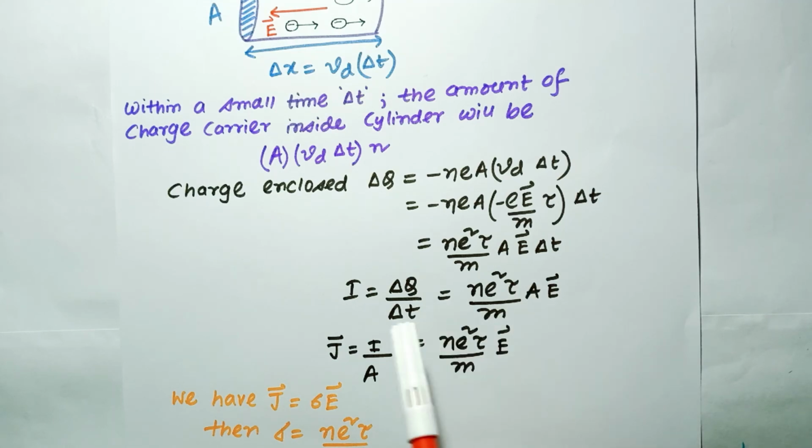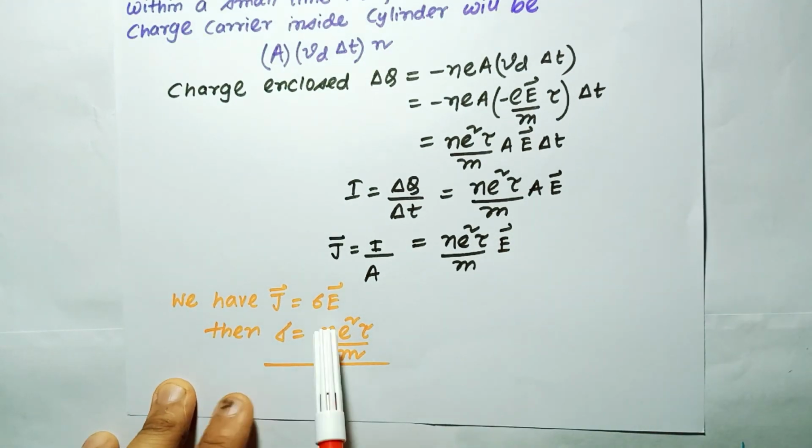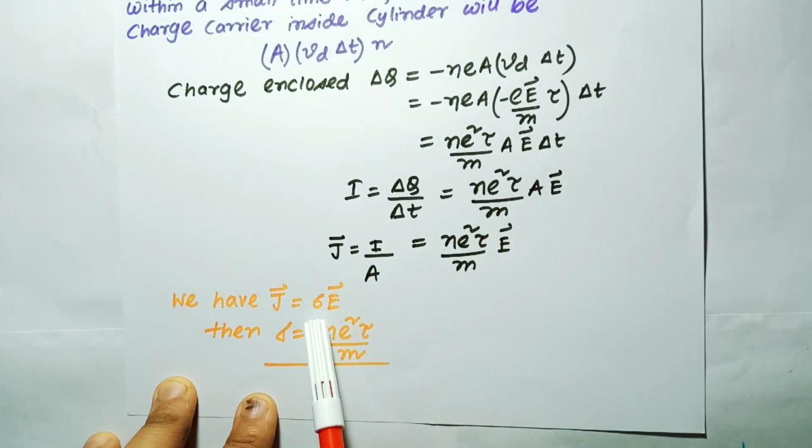Now we can express the current per unit perpendicular area, which I have already defined as the current density. So I by A is equal to J. This is also a vector quantity, the current density. So J vector is equal to I by A, which is equal to n e squared tau by m times the electric field. Now we have already defined that J is equal to sigma E, where sigma is the electrical conductivity.